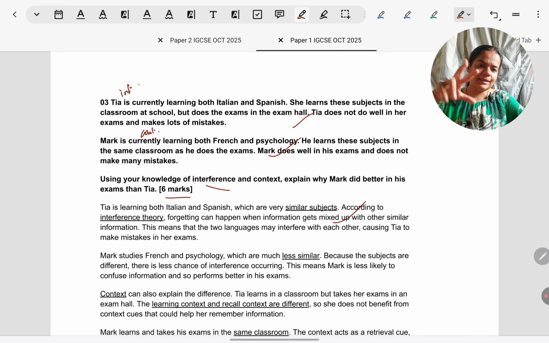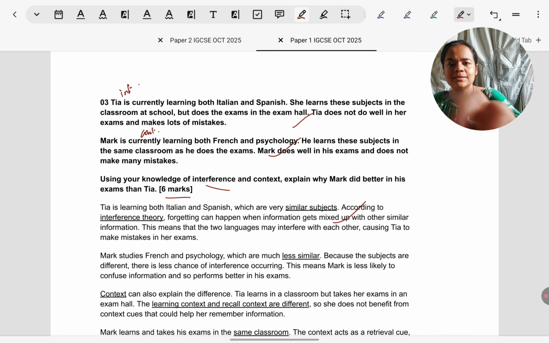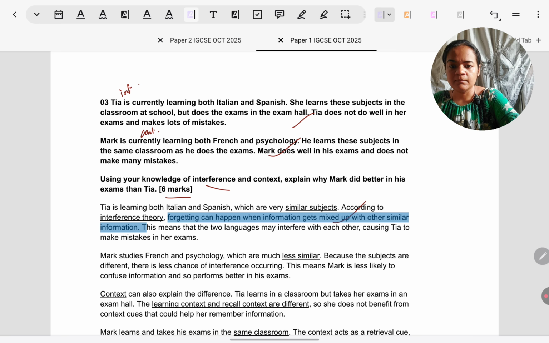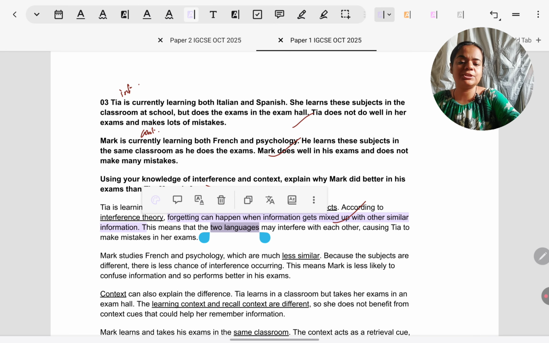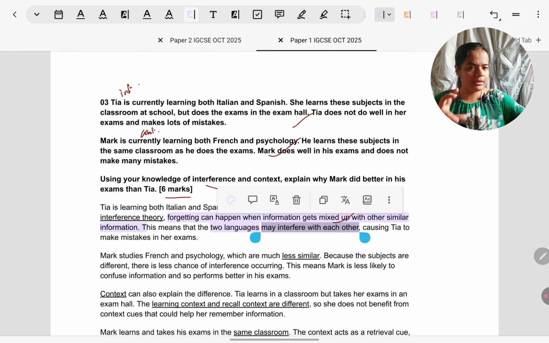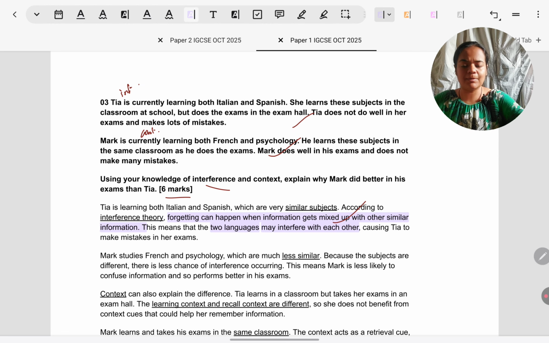So for Tia, name: she's reading similar subjects, so interference will take place. In general, what is interference? When information gets mixed up with each other, linked to Tia. The 2 languages she's learning may interfere with each other. So this much, 3 marks.